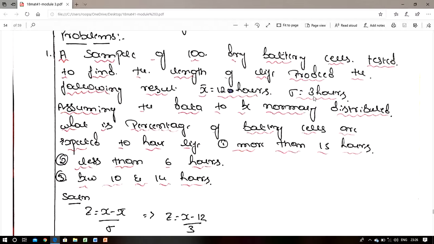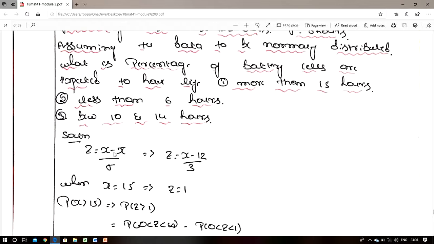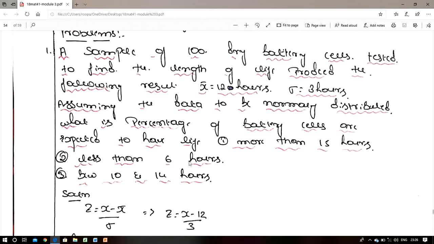Using these, we substitute and find the z value. We know that z is equal to x minus mu divided by sigma, where mu is the mean, also represented by x bar. So z is equal to x minus x bar divided by sigma, that is z is equal to x minus 12 divided by 3. So simplify.